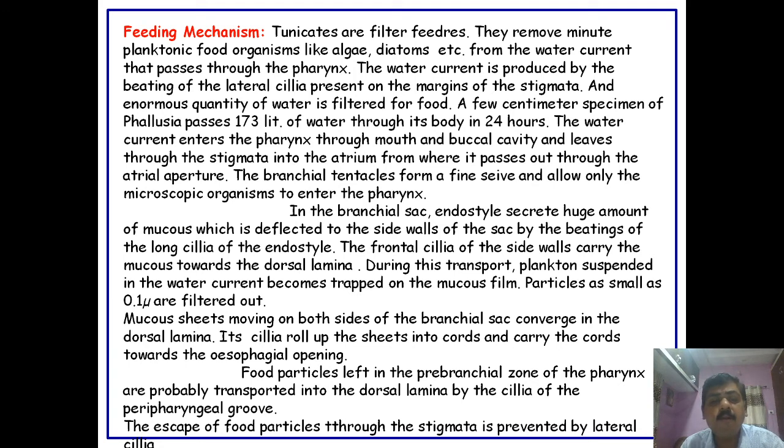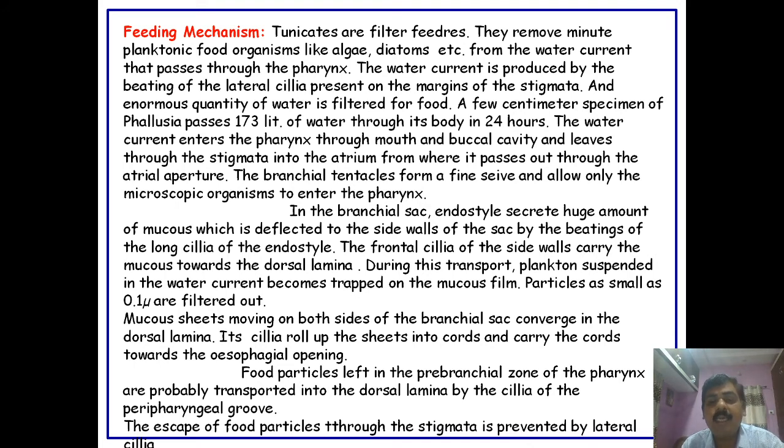In a very small organism, a specimen of Phallusia, it passes about 173 liters of water through the body in 24 hours. The water current enters the pharynx through the mouth and then the buccal cavity, leaves through the stigmata, bathes all the pharynx, and after bathing the gills, it comes to the atrium, from where it passes outside through the atrial aperture.